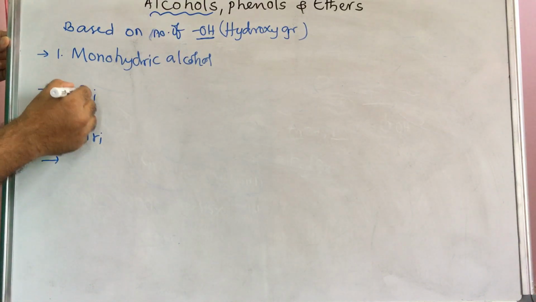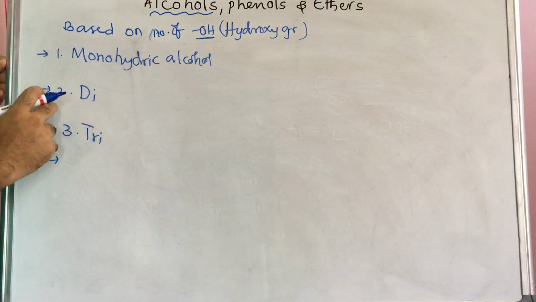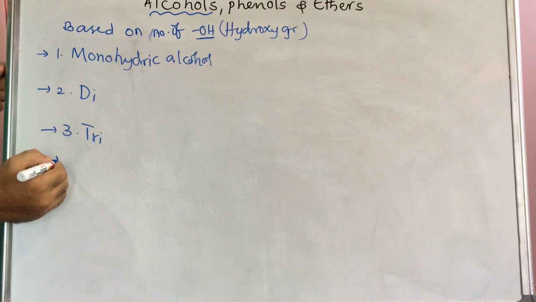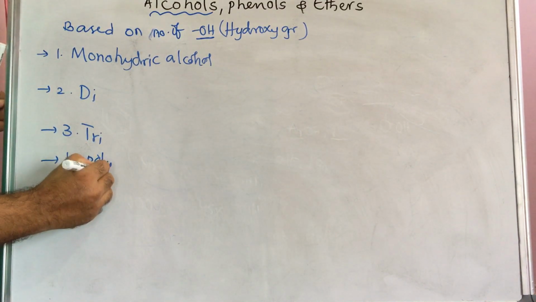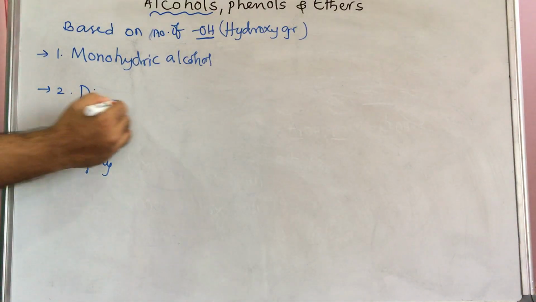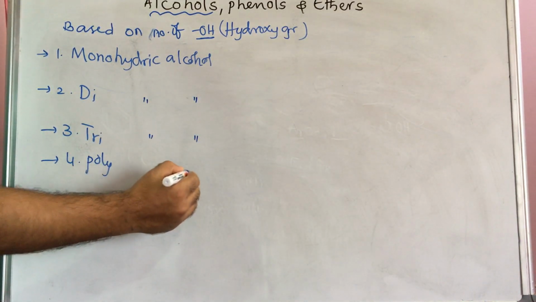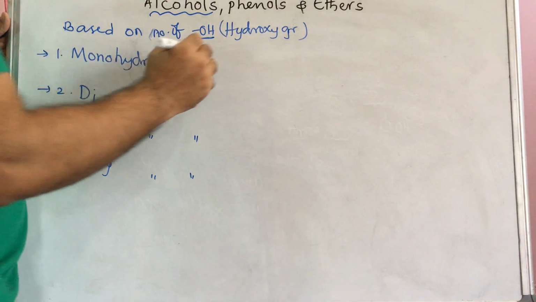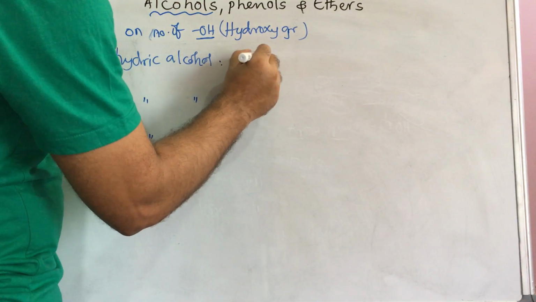This is all based on up to 1 to 2. It is monohydric: 1 hydroxy group, 2 hydroxy groups, 3 hydroxy groups. After 2, all are considered polyhydric, but separately I will give polyhydric alcohols now. Polyhydric alcohols: dihydric, trihydric and polyhydric alcohol. Monohydric alcohol means it has only one OH group. For example, this is considered ROH.